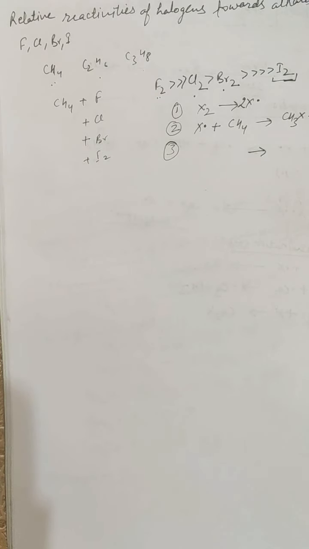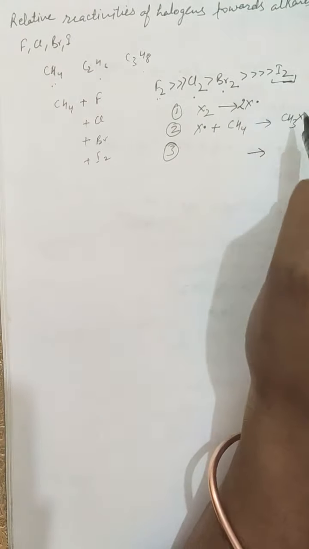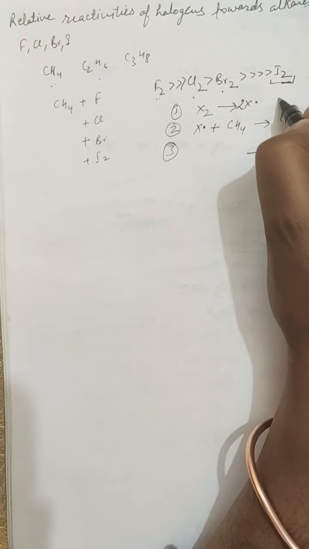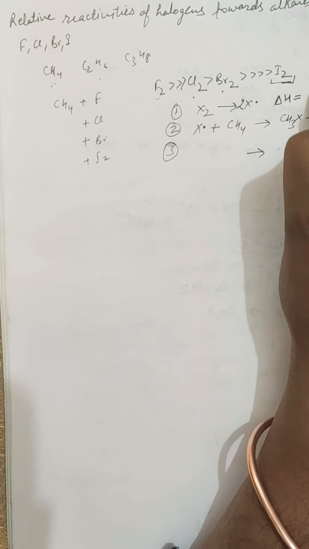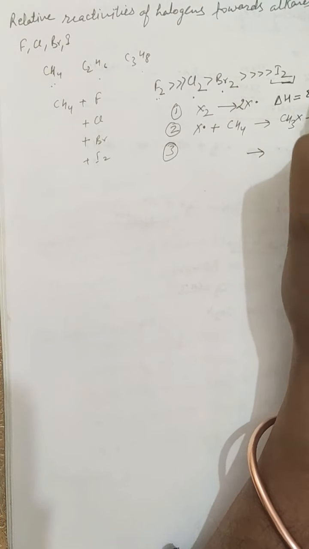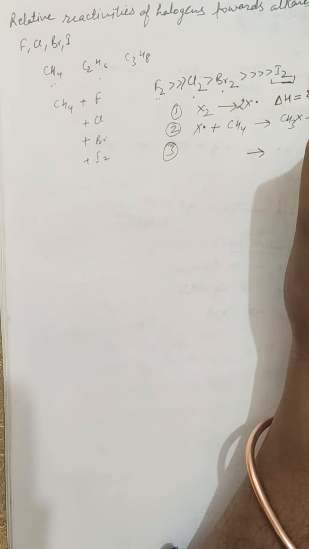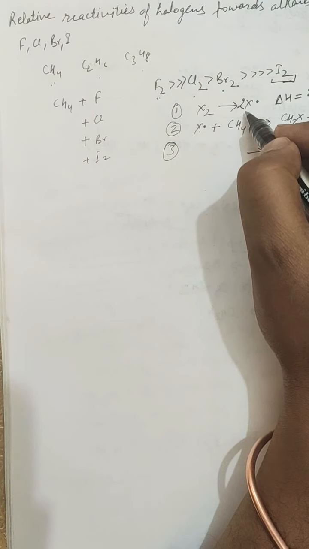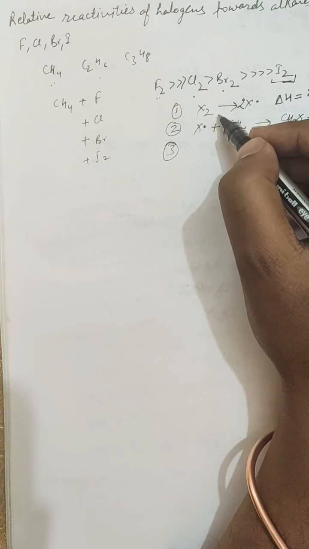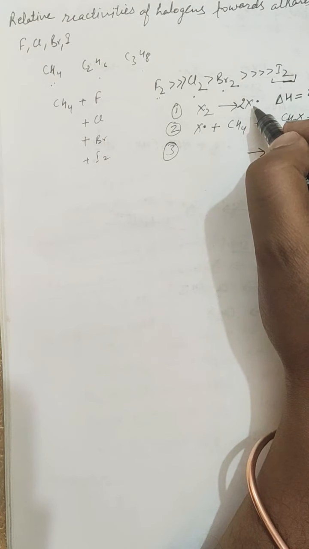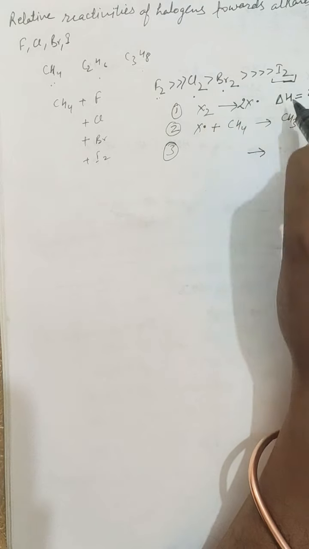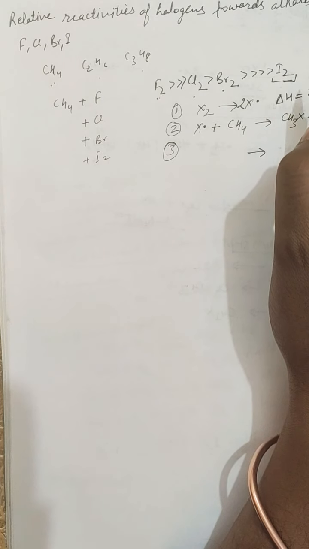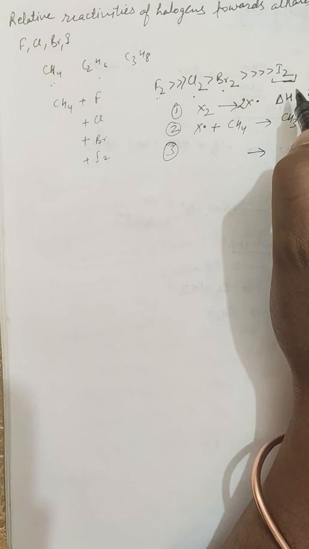In the first step, this step involves the dissociation of molecules into free radicals. Therefore for this step, the delta H, that is the enthalpy change, will be equal to the energy of activation, that is E act, the energy of activation. This step requires a particular amount of energy for the formation of free radicals from the molecule of halogen. So this energy is called the energy of activation. This energy should dissociate this molecule into free radicals.